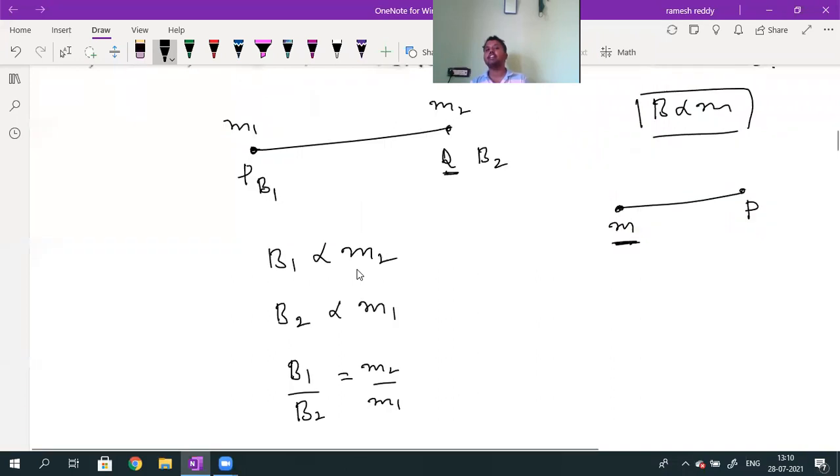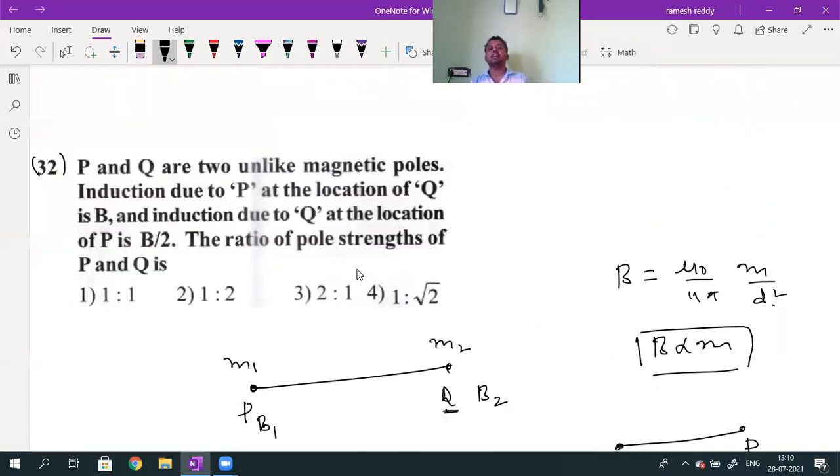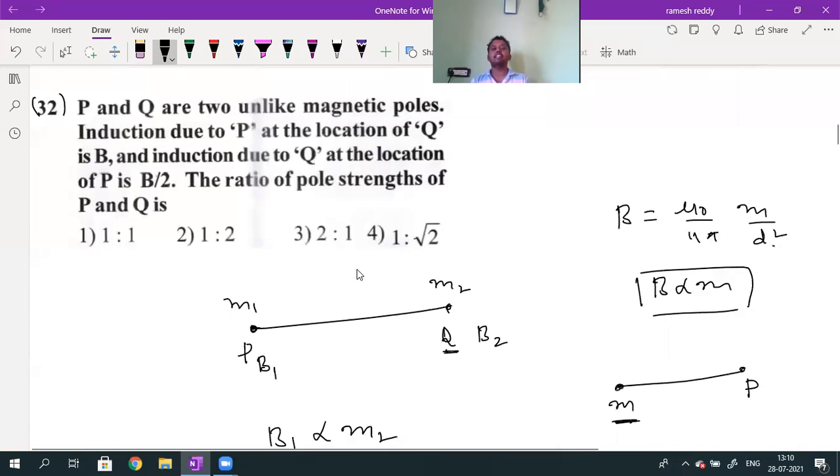M2 divided by M1. But in this question, the magnetic field induction due to P at the location of Q, what is given? B2 is given as B. The magnetic field induction due to Q at the location of P, that is B1, is given as B by 2.